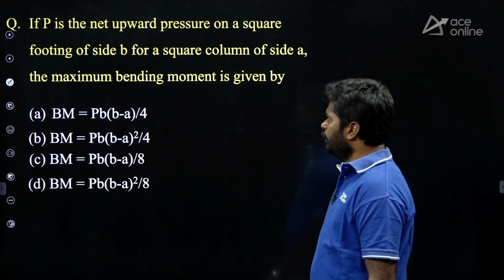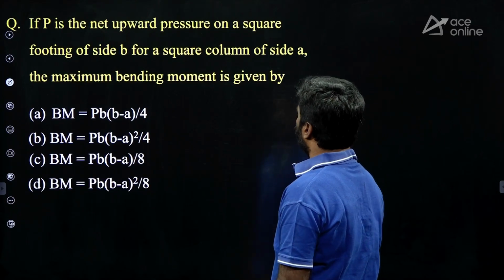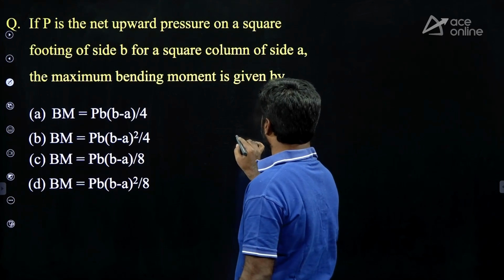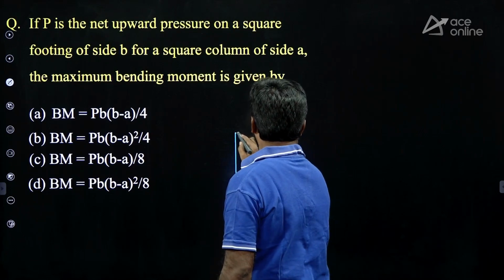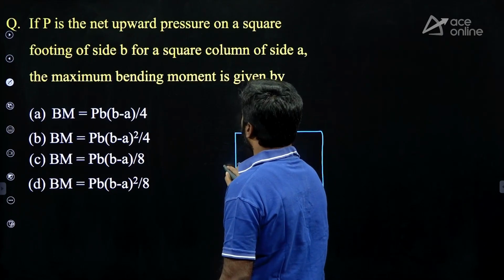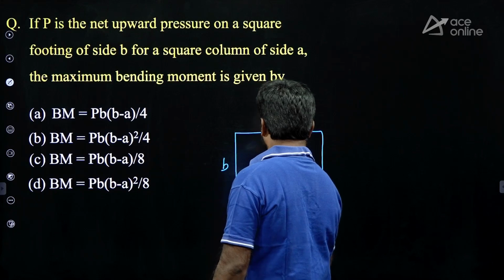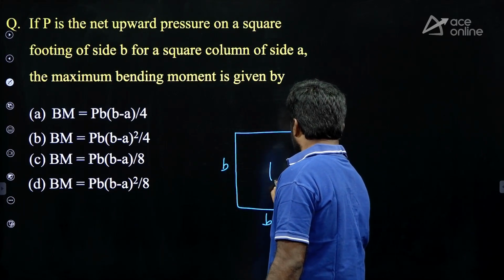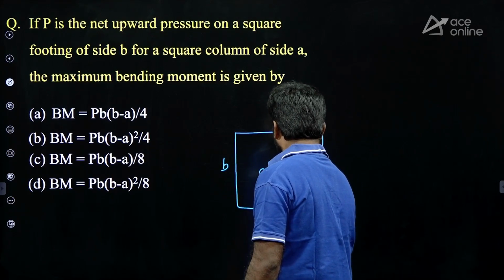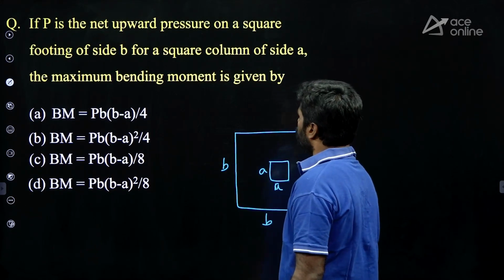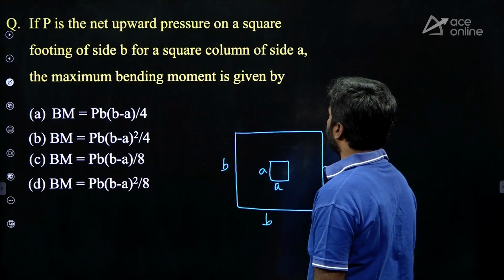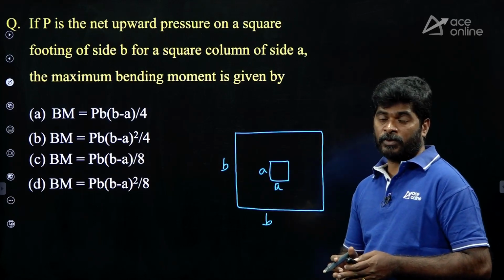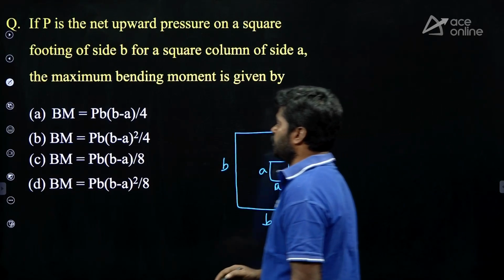Another good question. If p is the net upward pressure on a square footing of side B, for a square column of side a resting over the footing, the maximum bending moment is given by... If you want to find the bending moment, first of all you have to know the critical section location.